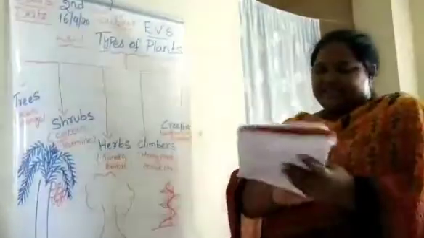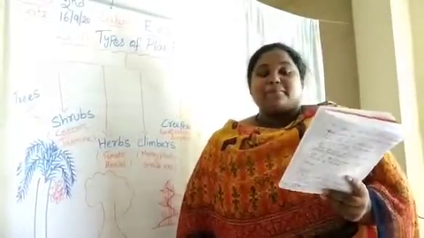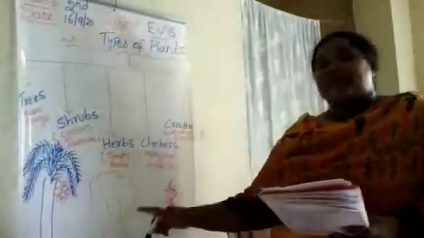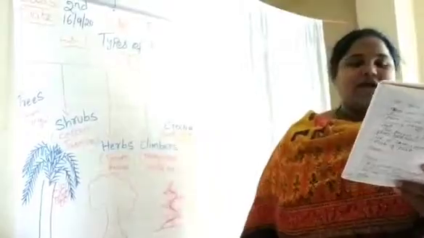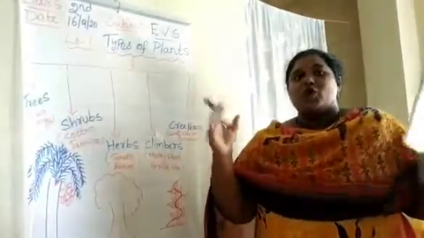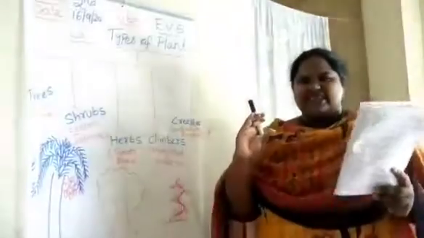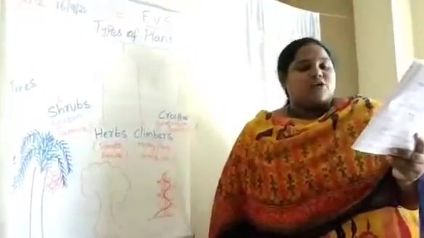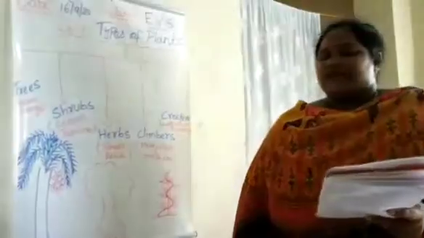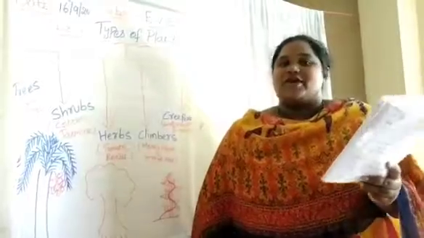The first one is there are different kinds of plants around us. Some plants are very big and some plants are very small. And plants are of different sizes and shapes. Some plants will be very strong and very big. And some plants will be very small and very thin, with weak stems. They can grow in very cold places as well as very hot places. Plants can grow on land and also in water.